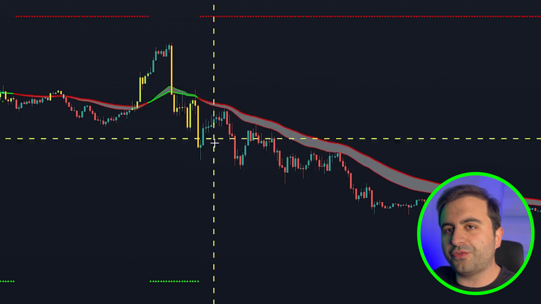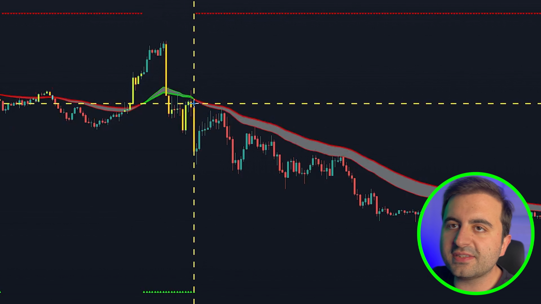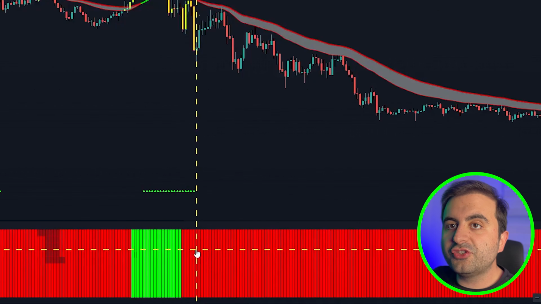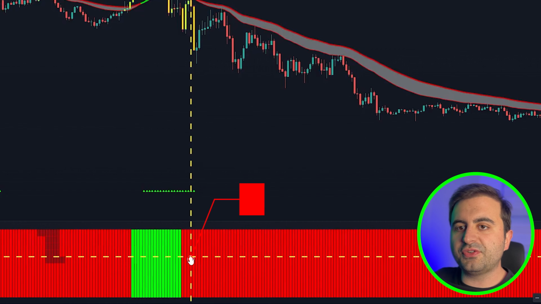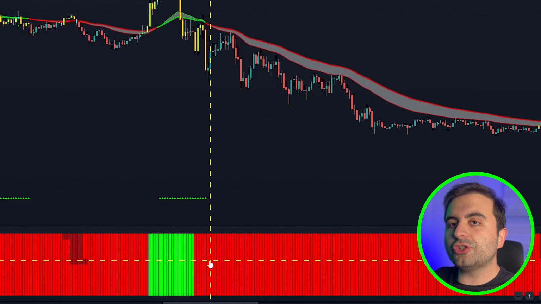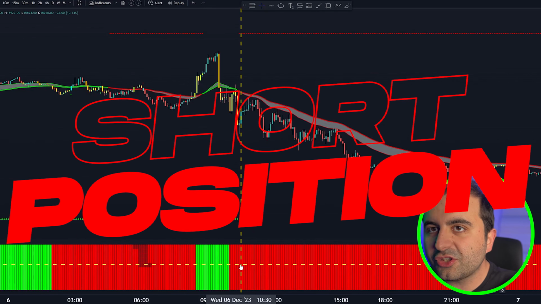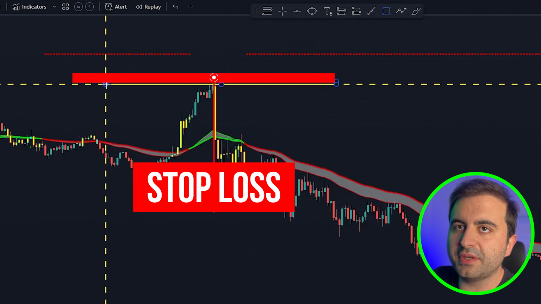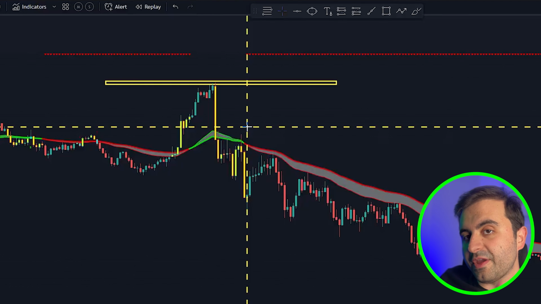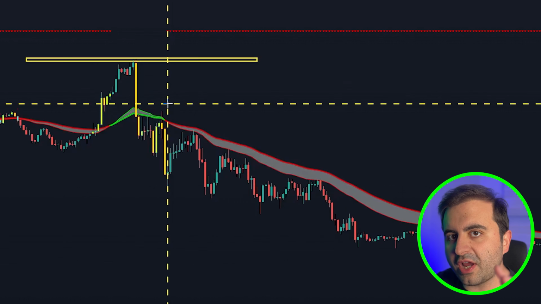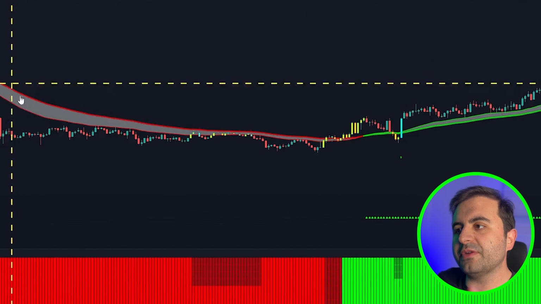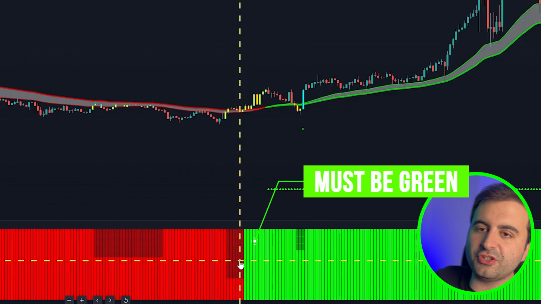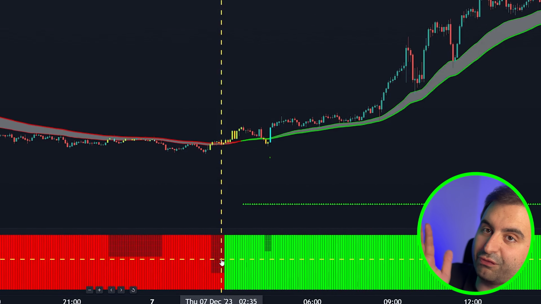Let's take a look at the first example here. We see this cloud returns to red, we got the down red arrow and we go down, check if the Donchian Trend Ribbon is red, also checked. What you should do is just take the short position here and put your stop loss to the recent resistance line, which will be here of course. And very important thing, you will ride your trade until you see the Donchian Trend Ribbon gave you the green. If you see the green, you are out of the position. That's it. That's the only thing you need to follow, right?